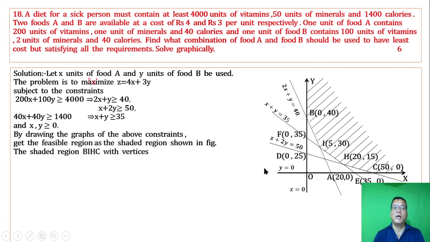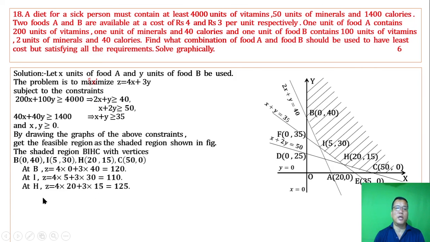The shaded region has vertices. At each vertex we find the value of Z. Thus minimum cost is when x equal to 50. Minimum cost is the least value of Z.